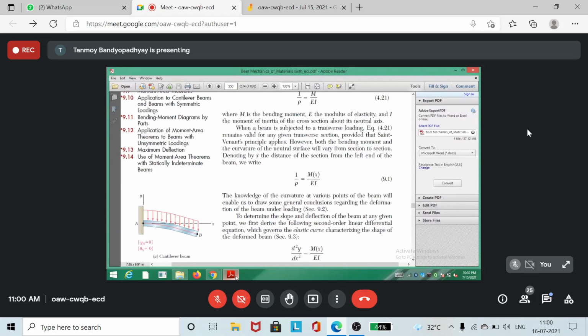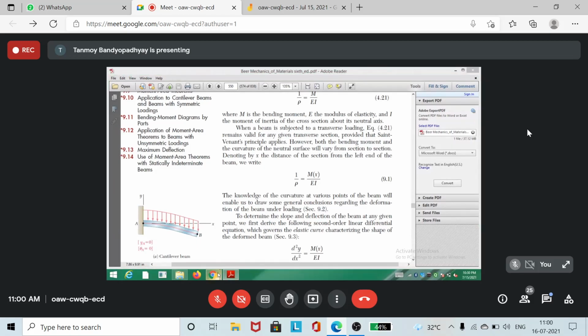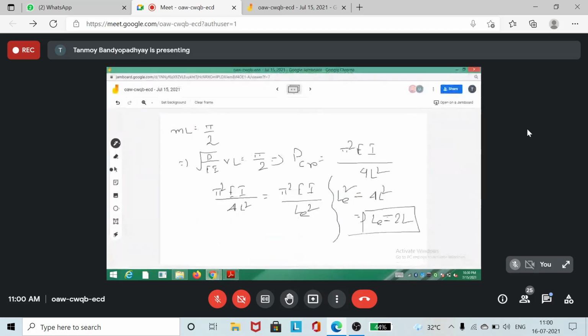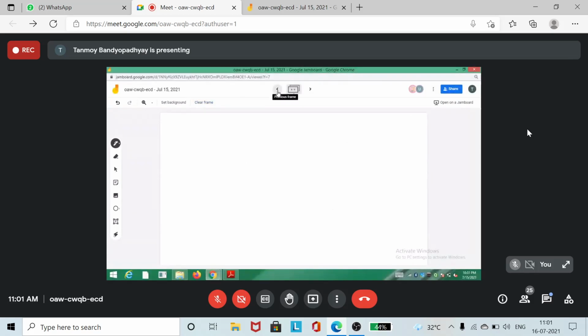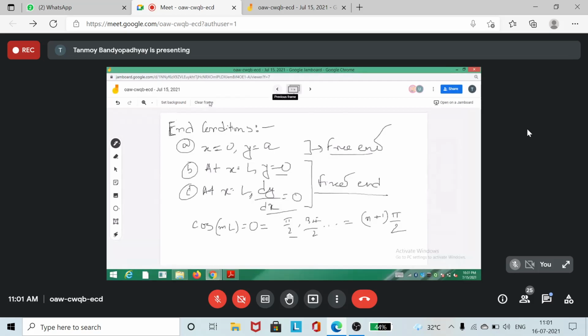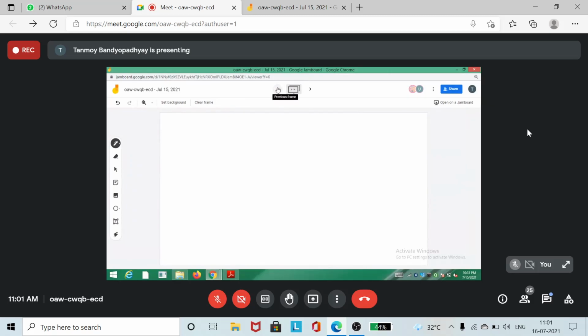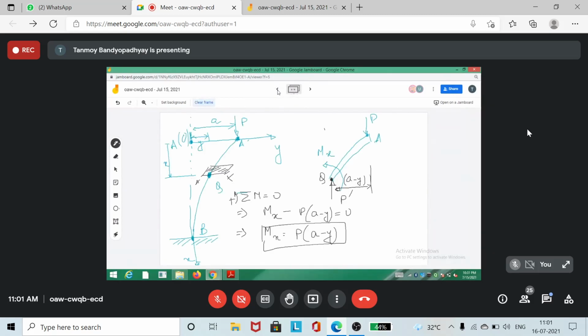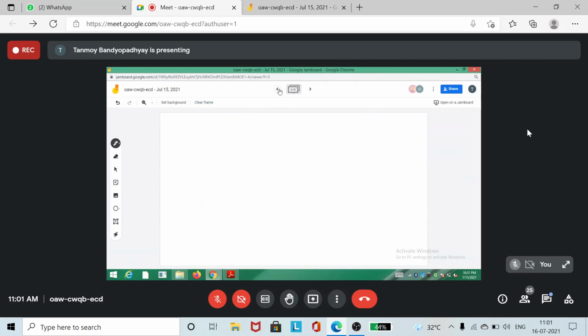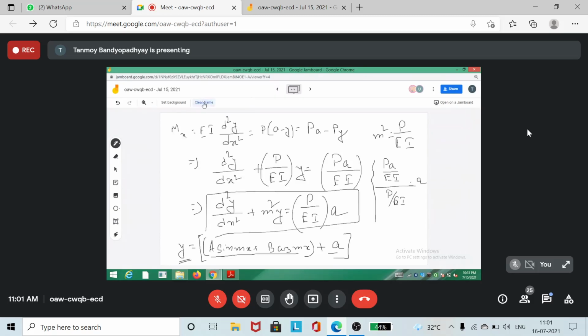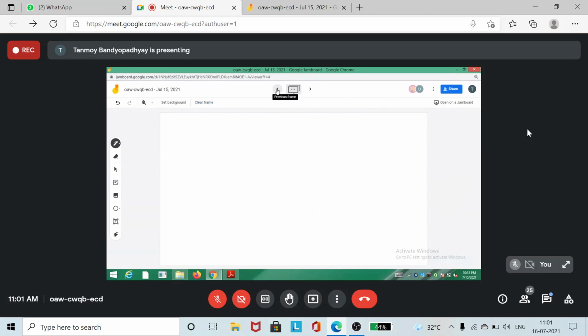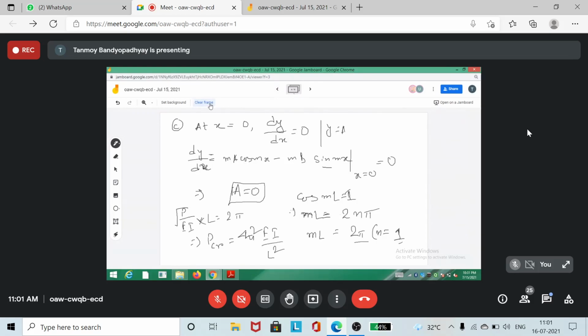So bending of beam. When we discussed beam bending, we came... Okay, so let's start the deflection of beams.